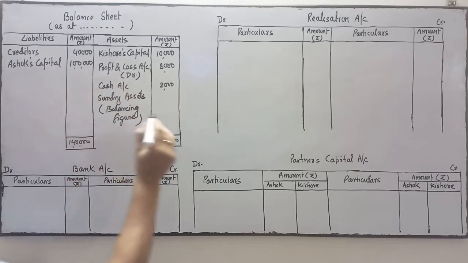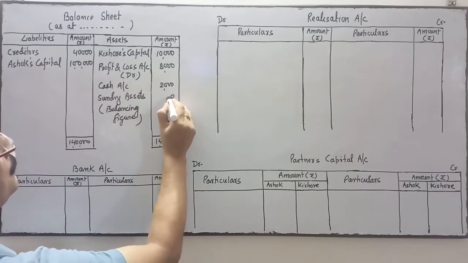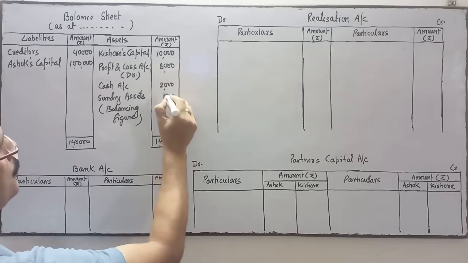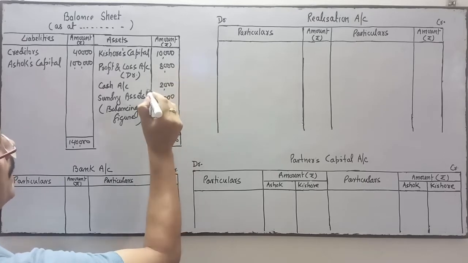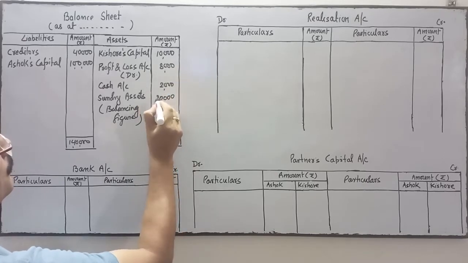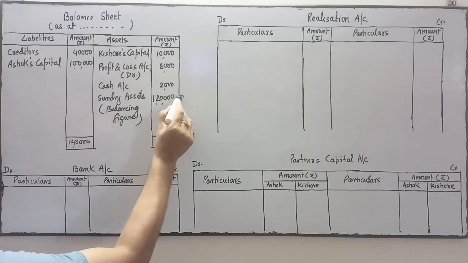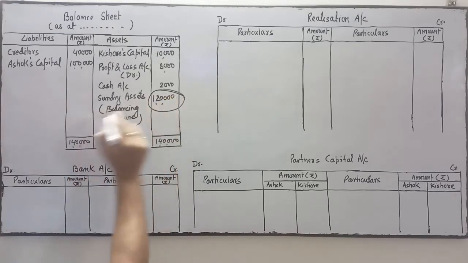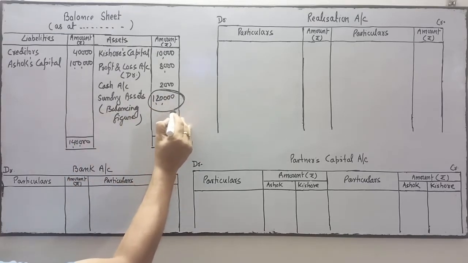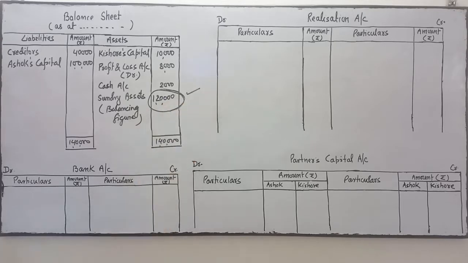So find out the balancing figure: 1,20,000 is the assets. This one is the assets, the balancing figure. So we have found out the assets.